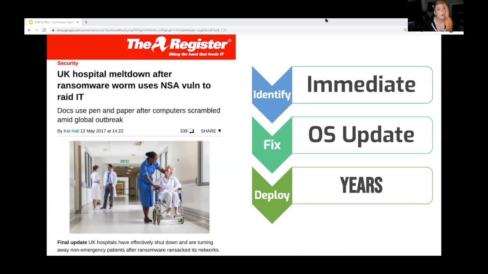You might remember about 3-ish years ago, maybe 4 now, there was an exploit that effectively shut down entire hospital systems in the UK after ransomware took over their networks. It was identified immediately, which is really great, but the fix was upgrading the operating systems. These hospitals were also using Windows XP, which had reached end of life and was not being supported with security updates anymore.